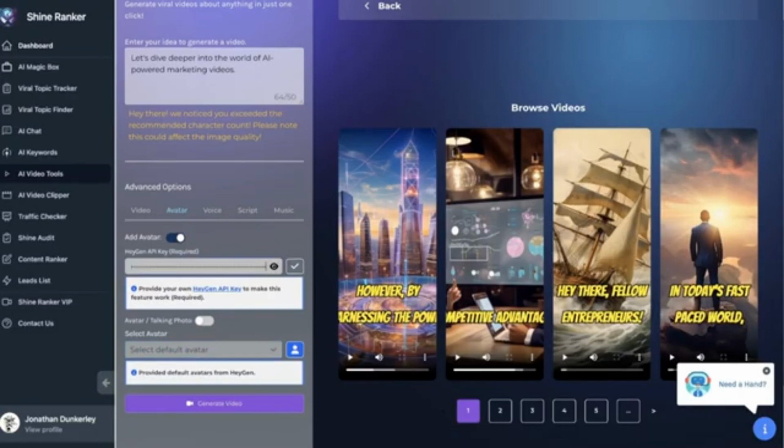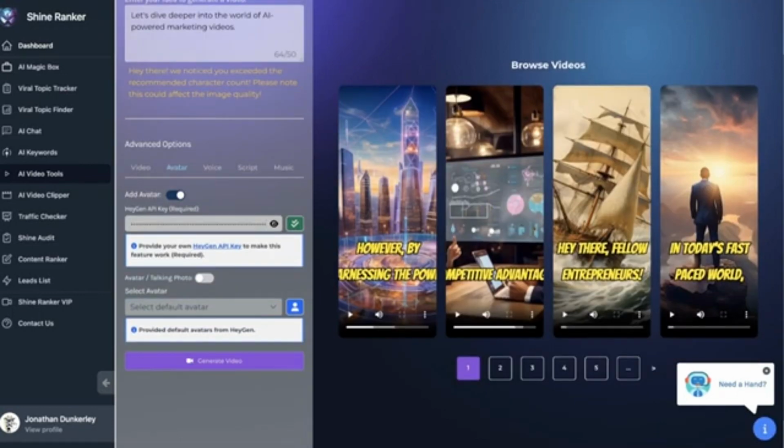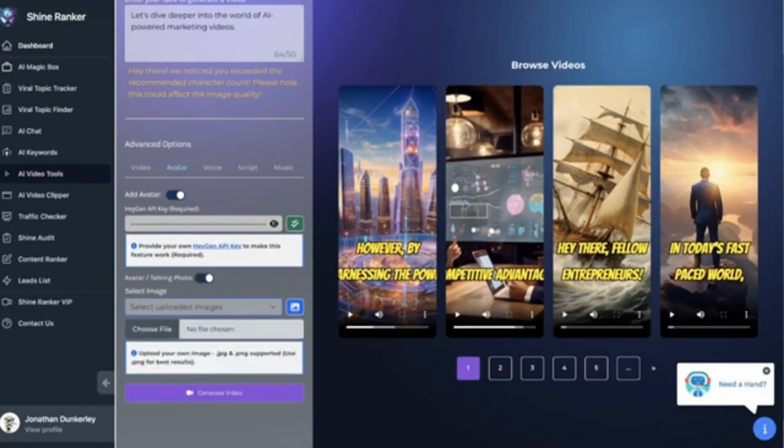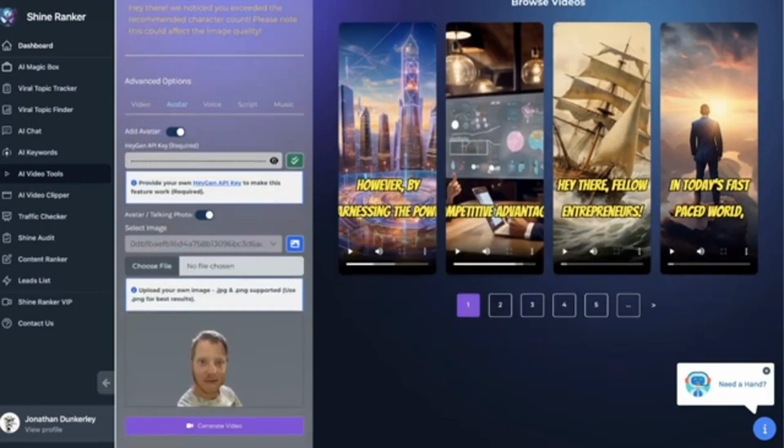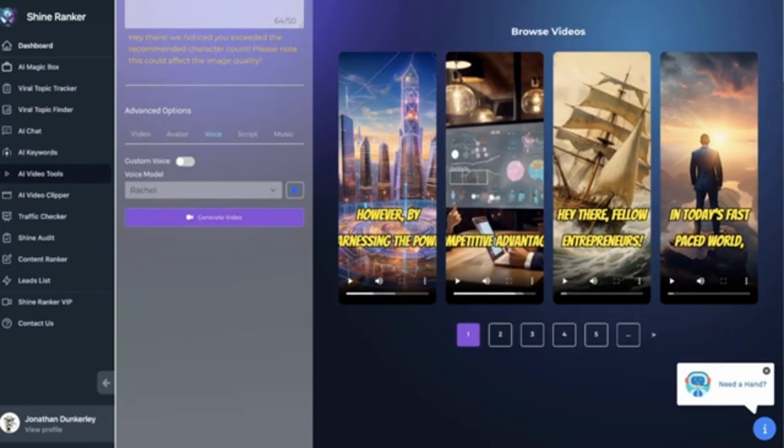Hit the little check if you wanted to use it, and you should get the little green check if it worked. Then if you're going to use an avatar or talking photo, toggle it on, and then you could select which image you want to use. So I could go through the different images that I've had. There's one of me. If you could add your own file. Just keep in mind that if you want it to have no background, remove the background from your image first. So now we have our image that we're going to use for our avatar. Again, an optional feature. If you don't have HeyGen, you're just going to not have this avatar that will show up in your video. So now we have voice. You could turn on custom voice or use any of the built-in voices.